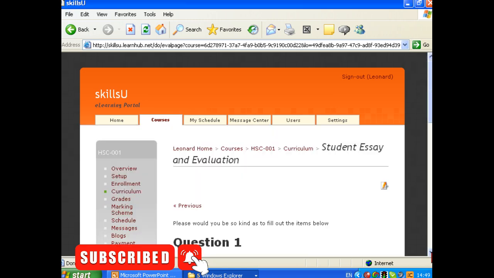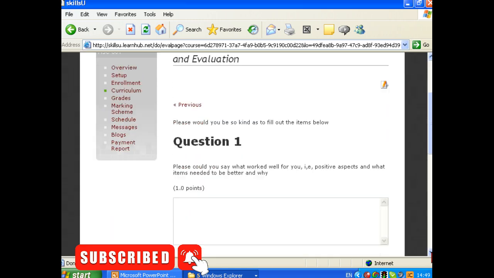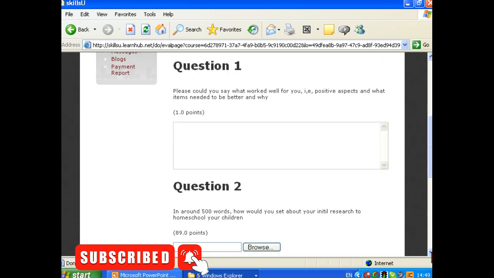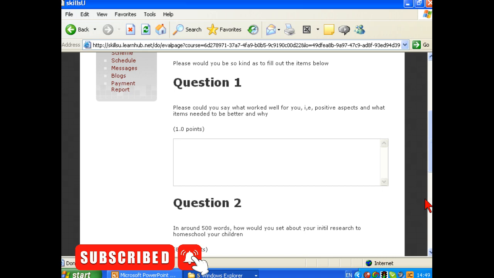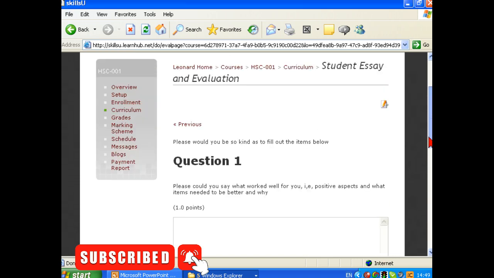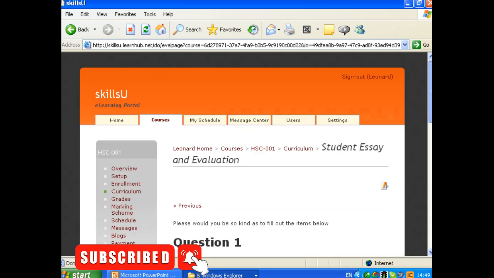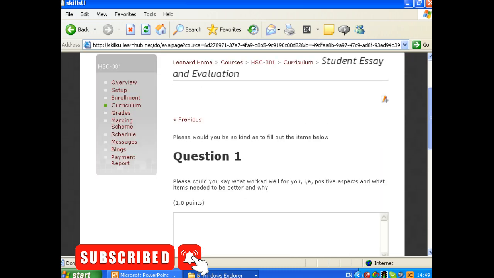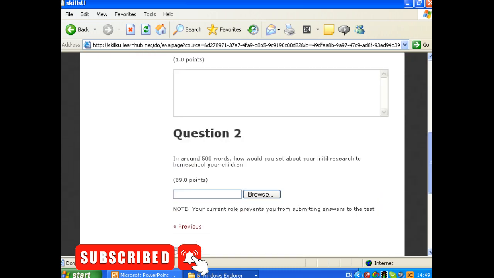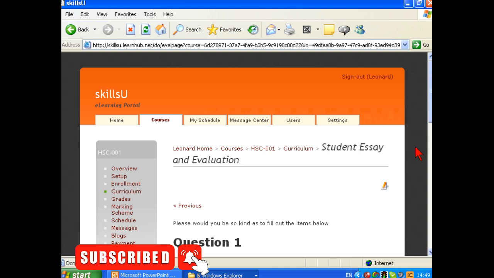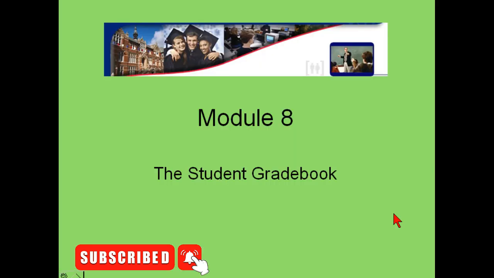Student essay and evaluation. Question 1, please could you say what worked for you? Question 2. And remember, there were 10 additional points on the first evaluation page. So you can build up your evaluation pages, your exams if you like, step by step. In the next section we're going to look at the student gradebook. Module 8, the student gradebook.